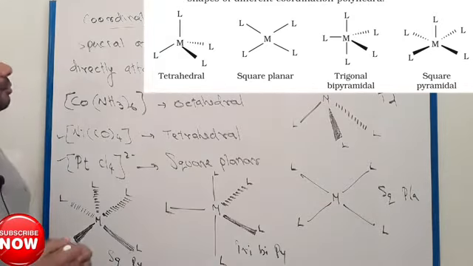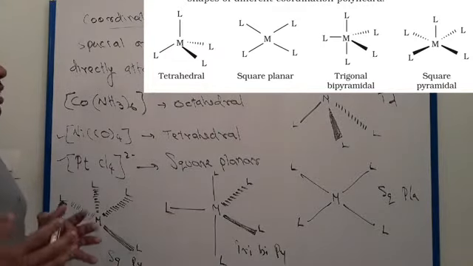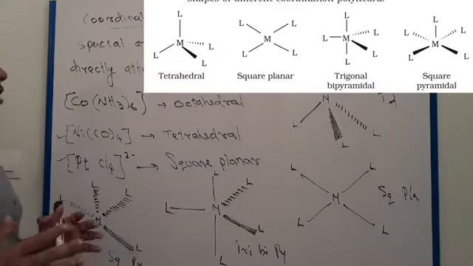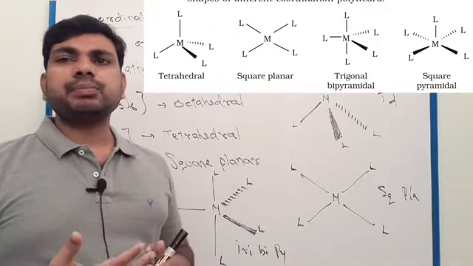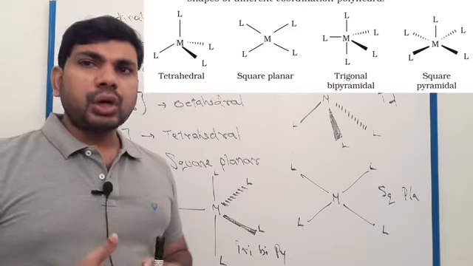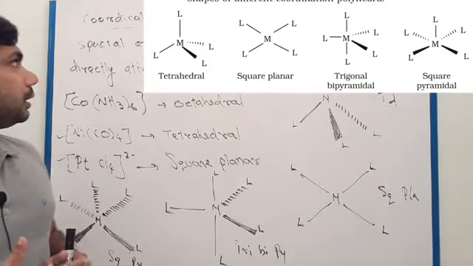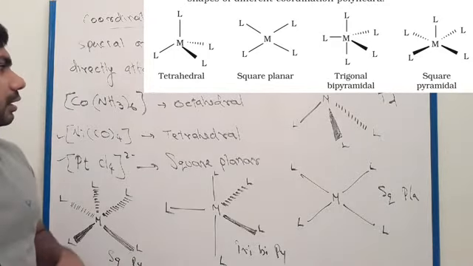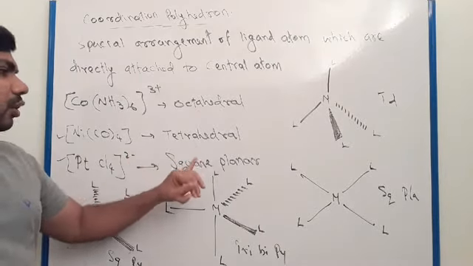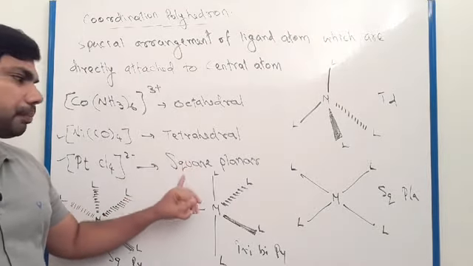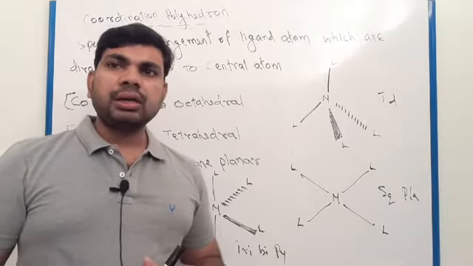Clear? So this is the spatial arrangement of ligands around the central metal atom. These ligands are directly attached to the central metal atom. This arrangement is called coordination polyhedron. If there are 4 ligands, 2 possibilities, tetrahedral, square planar. If there are 6 ligands, octahedral.